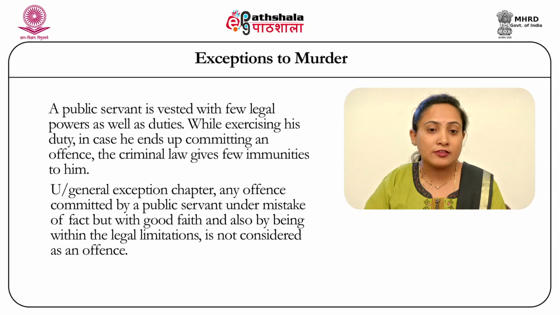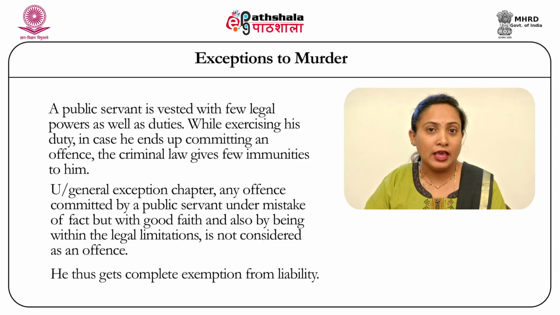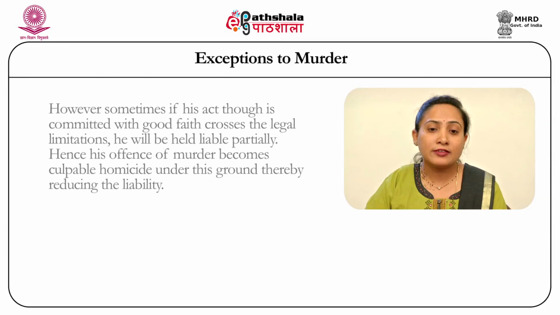But over here, this is a scenario wherein he is crossing his legal limitation, yet because he is acting in good faith, instead of falling under the ground of complete exemption, his case falls under the ground of partial exemption, thereby making it not an offense of murder, rather an offense of manslaughter, that is culpable homicide. Sometimes the accused, while exercising good faith, crosses the legal limitations that are conferred upon him by law, but because he has been acting in good faith, he gets this ground of exemption.